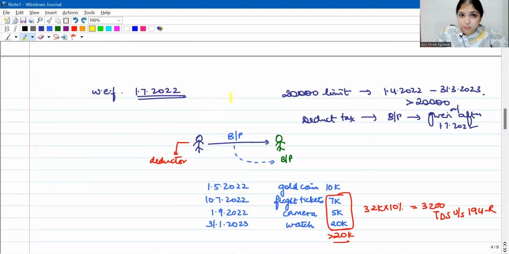Alright, then after all this we discussed that you will apply the section only with effect from 1st July 2022. That is, you will deduct tax at source only for those benefits and perquisites which were given on or after 1st July 2022. But when you're checking the aggregate value for the year, whether it has exceeded 20,000 or not, when you're checking that, you will consider even April, May, June.